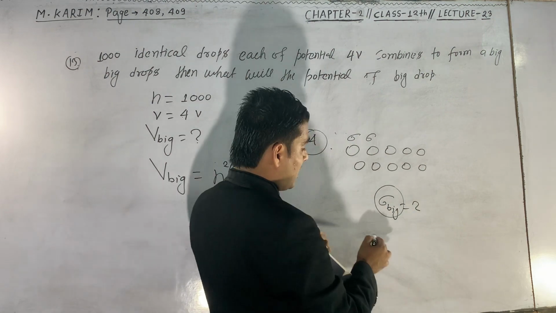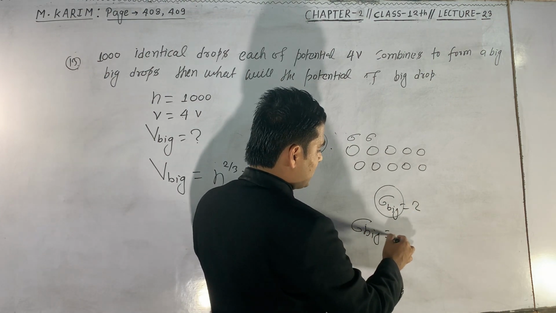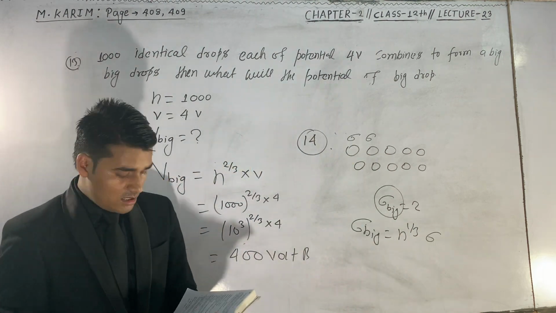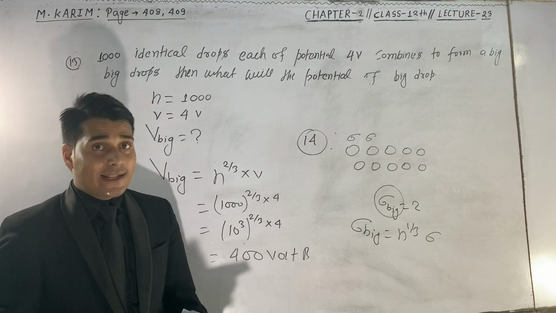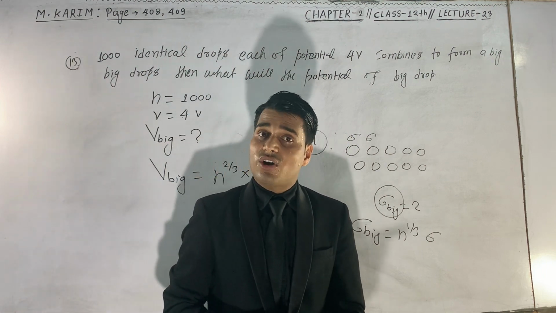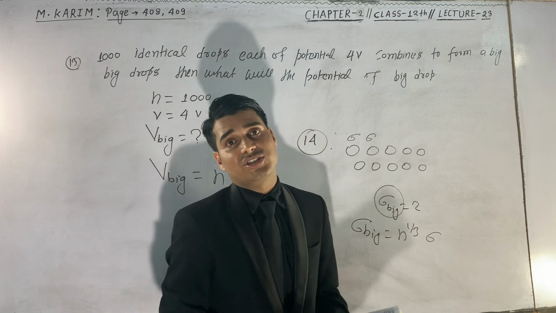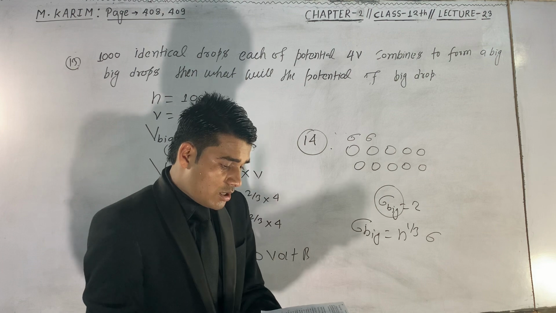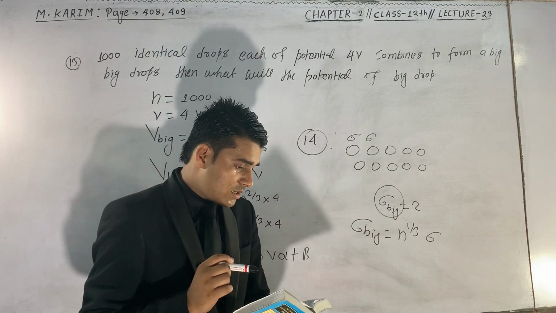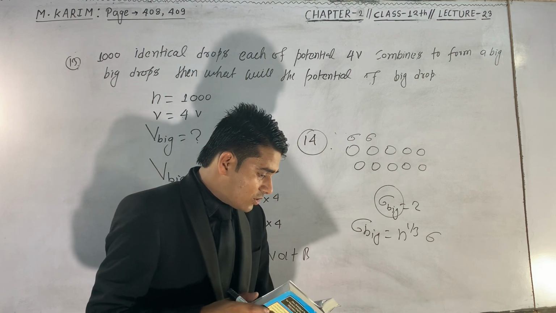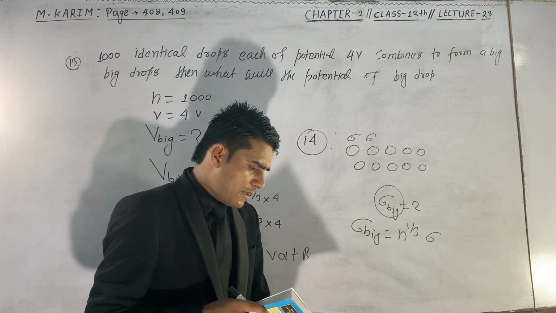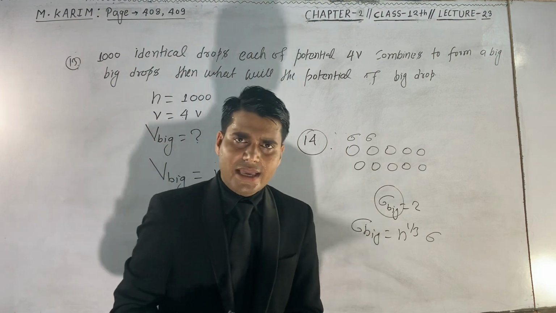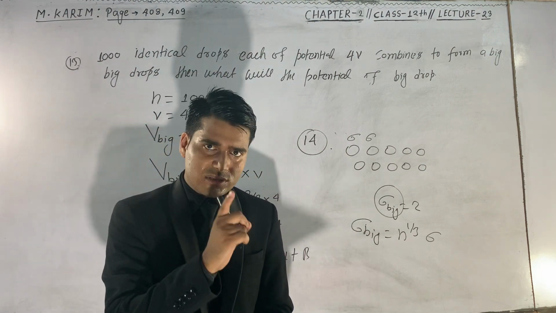In the previous class, I taught you that sigma big is equal to n to the power 1 upon 3 into sigma. This is question number 14, and it was already taught in lecture number 22 in question number 3, so we do not have to deal with question number 14. Now let us derive question number 15. Question number 15 is just based on question number 14. You can solve this.